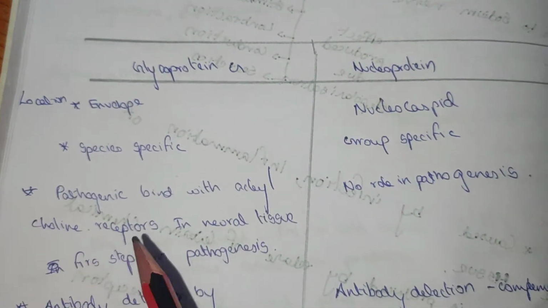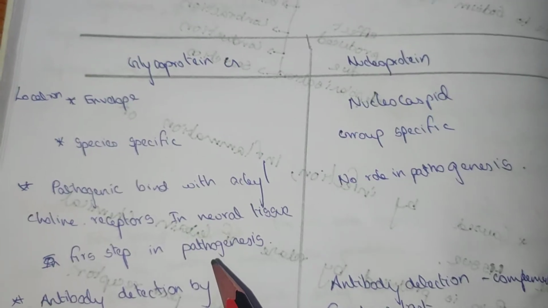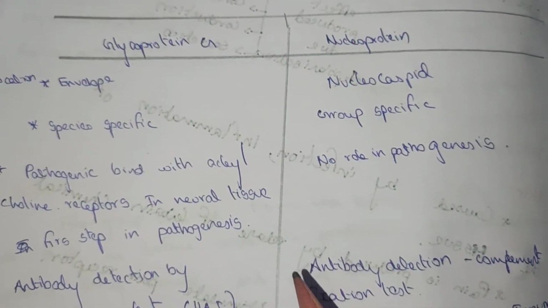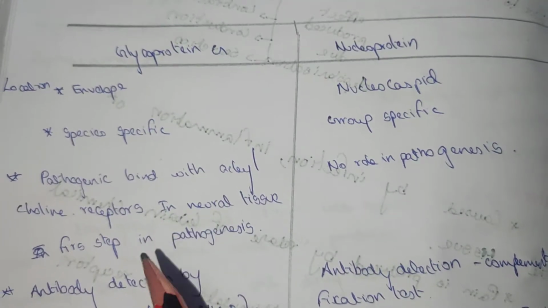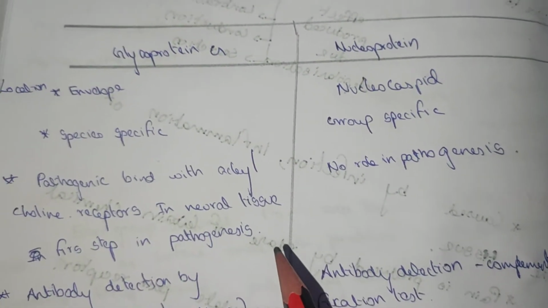The pathogen binding with the acetylcholine receptor in neural tissue is the first step in the pathogenesis. The pathogen's glycoprotein binds with the acetylcholine receptor, and it is the first step of pathogenesis.